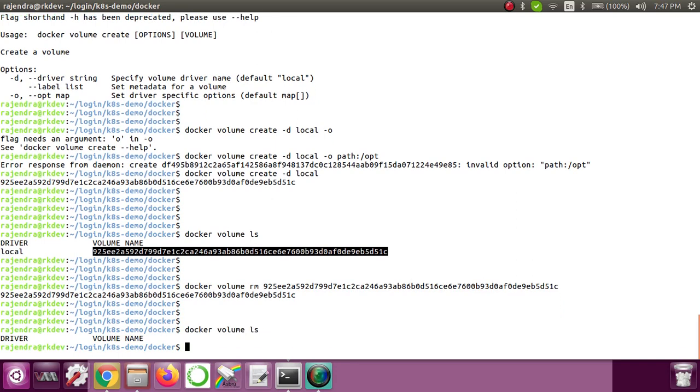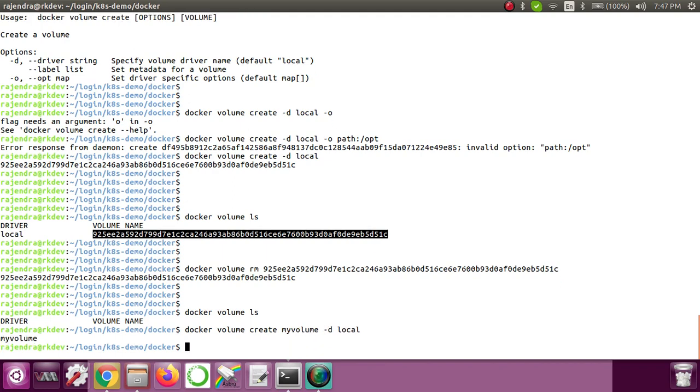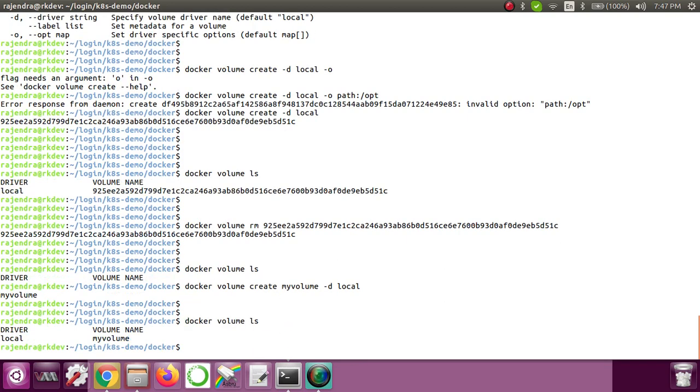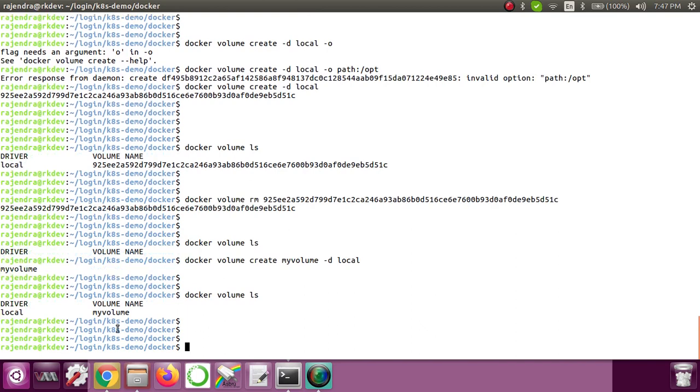If I do docker volume ls, there is nothing. So now let's use that same command, but just docker volume create. I'll give the name, that is my volume, and then let me try to create it, okay? So now it is showing the volume got created with my volume name. If I do docker volume ls, you can see that this volume is there, okay?